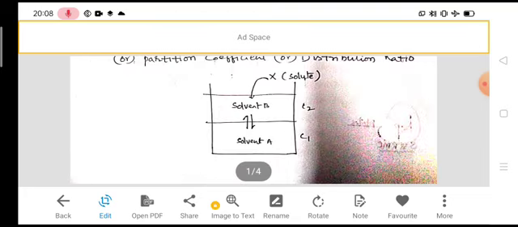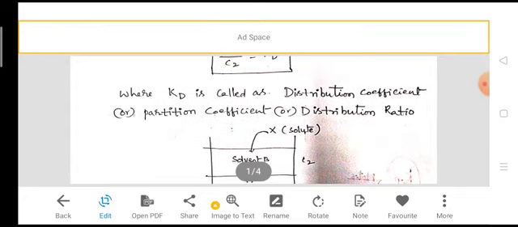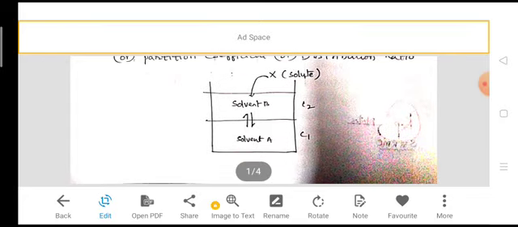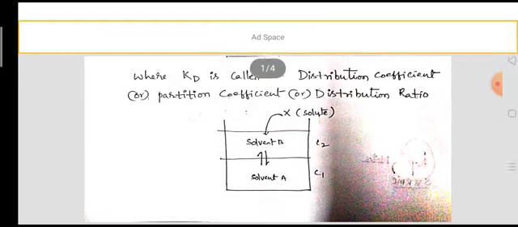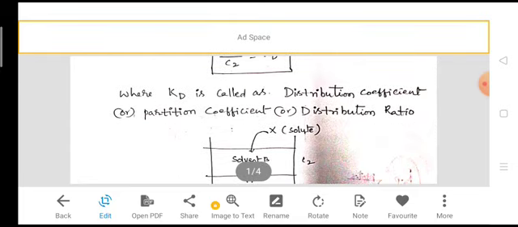Here, the rate of passage of solute particles from solvent A to B and the rate of passage of solute particles from solvent B to A are equal. This is called a dynamic equilibrium. Once again, what is dynamic equilibrium?